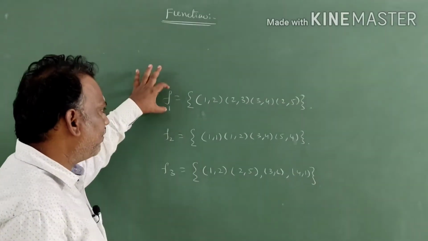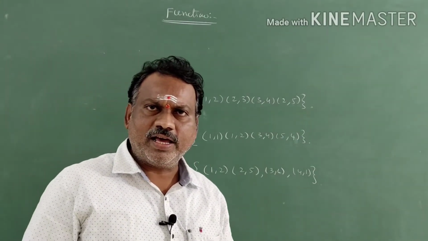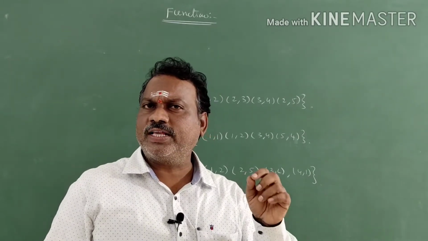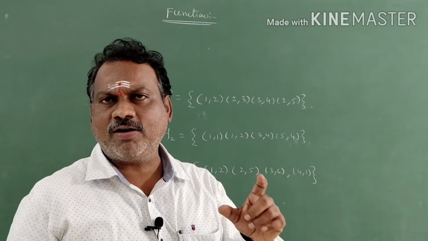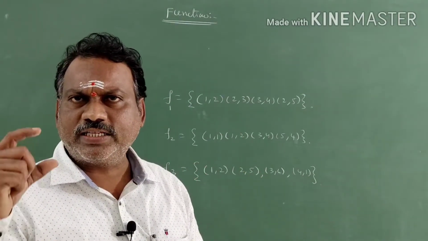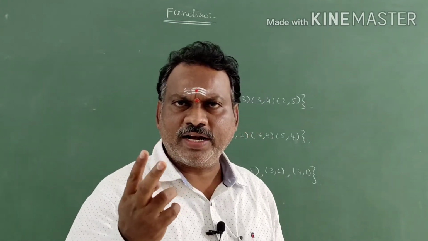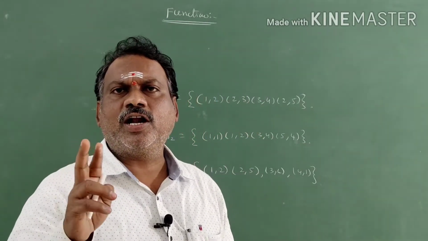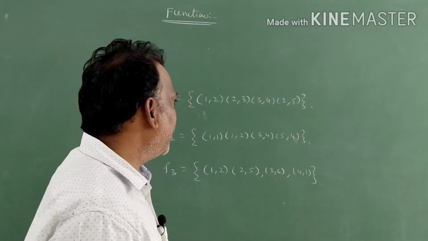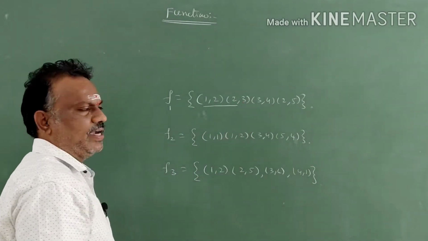Now you check this F1, function 1. What is the definition I told? A relation is said to be a function if no two distinct ordered pairs have the same first element. Distinct means different. You take any two different ordered pairs; they should not have the same first coordinate. See here, these two ordered pairs have different first coordinates.